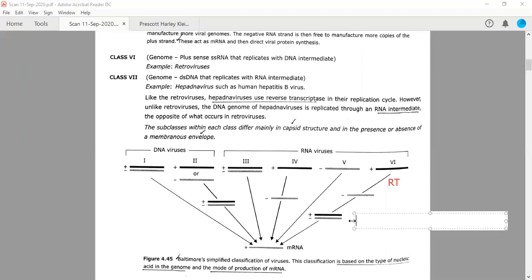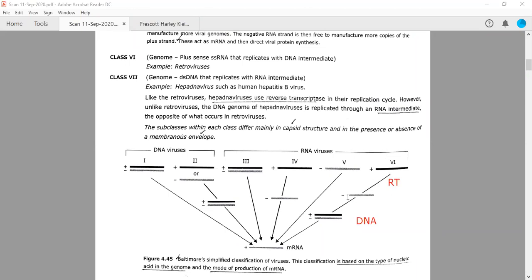So you will see here, this is different because it has this plus sense single-stranded RNA, which is very similar to the fourth class, but there is a difference: there is a double-stranded DNA intermediate. So what is the intermediate? Out of this single-stranded RNA with positive sense, a single-stranded DNA is synthesized using this enzyme reverse transcriptase, which is a feature of class 6 and class 7 viruses.